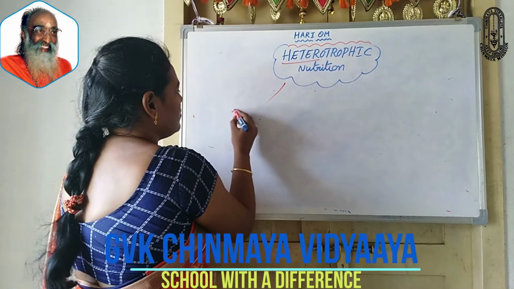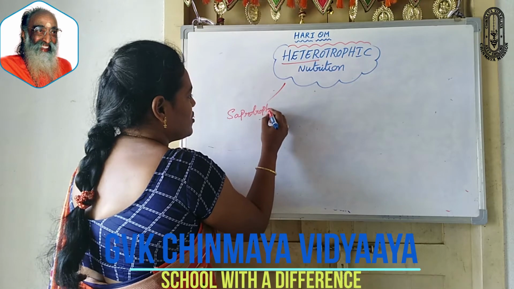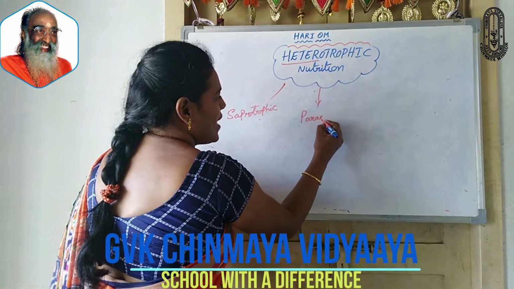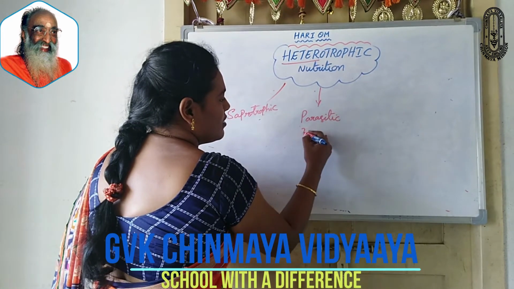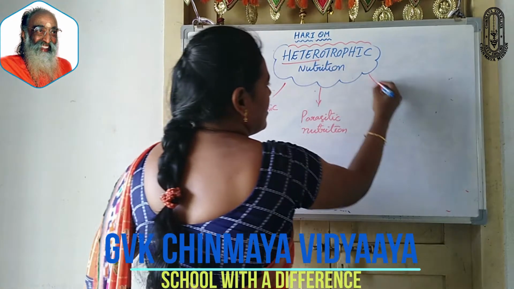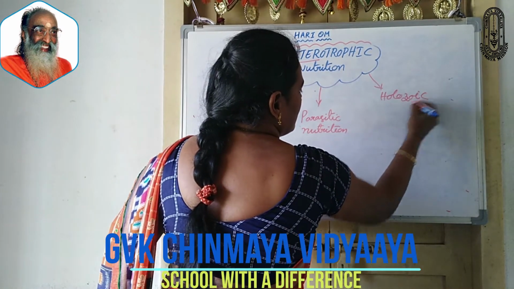This heterotrophic nutrition is divided into three types. First one, saprotrophic nutrition. Second one, parasitic nutrition. And third one, holozoic nutrition.